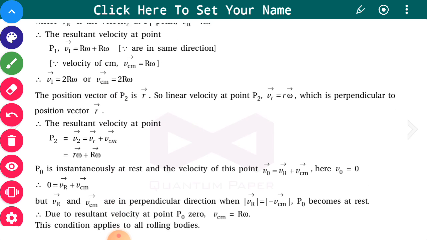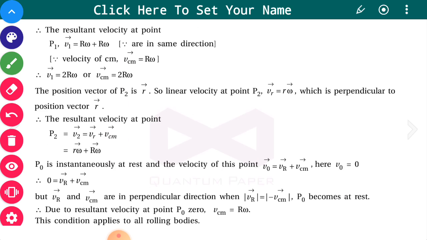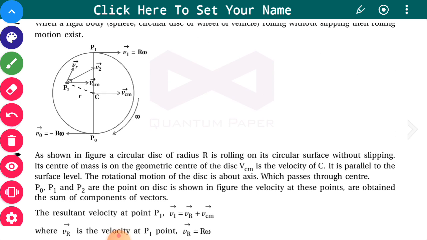The position vector of P2 is small r, so the linear velocity at point P2 is small r omega. If you consider this point P2, the distance is small r, then the velocity is small r omega.